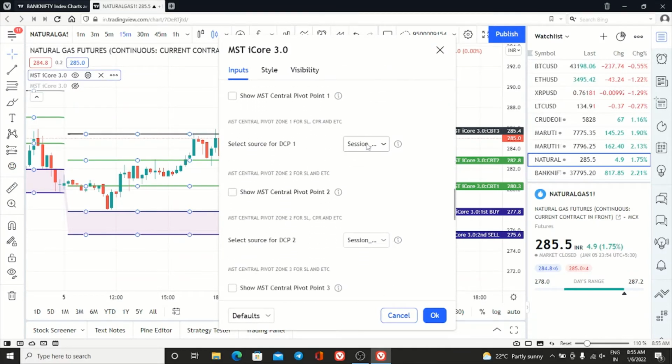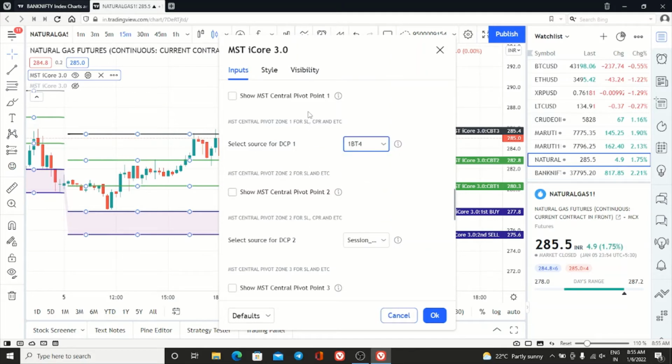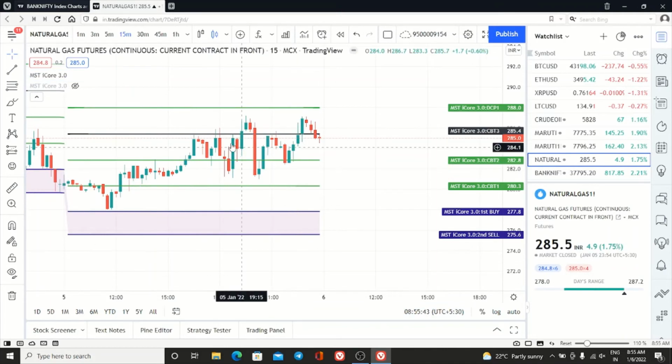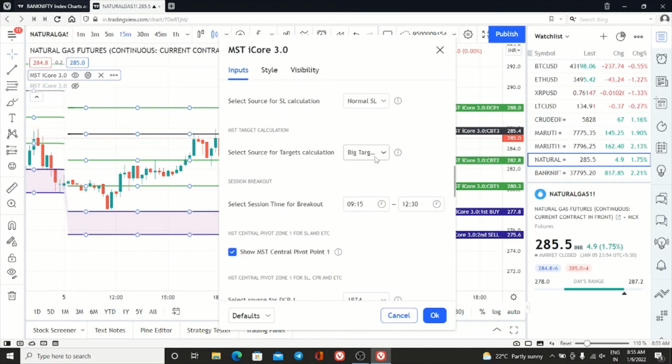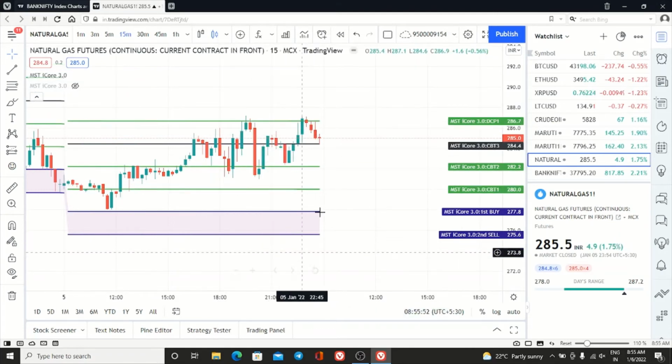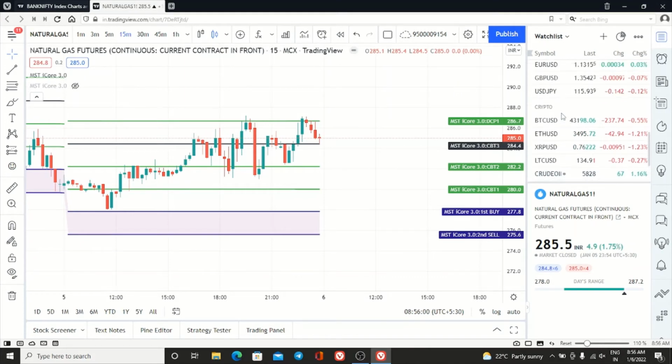You have been given the option first to buy fourth target, so that also you can enable. So this is also possible, so you can do all these things. So all the four targets in the 1 is to 2, 1 is to 3 range have been achieved. So this is how you have to trade. I will show you one more if you want.